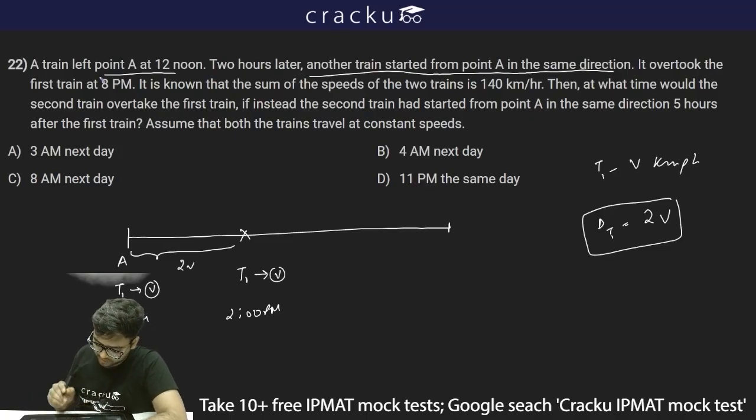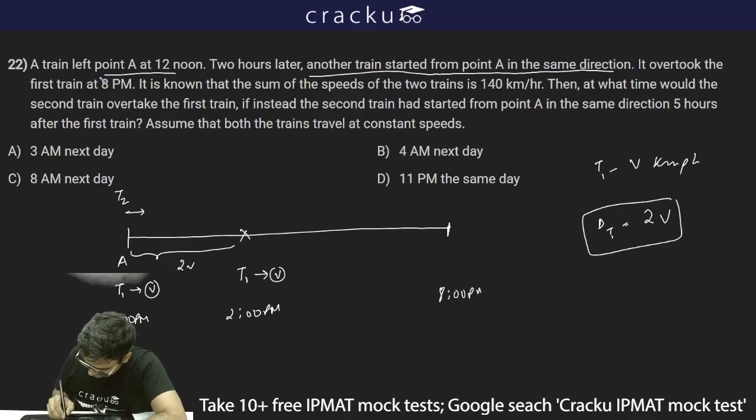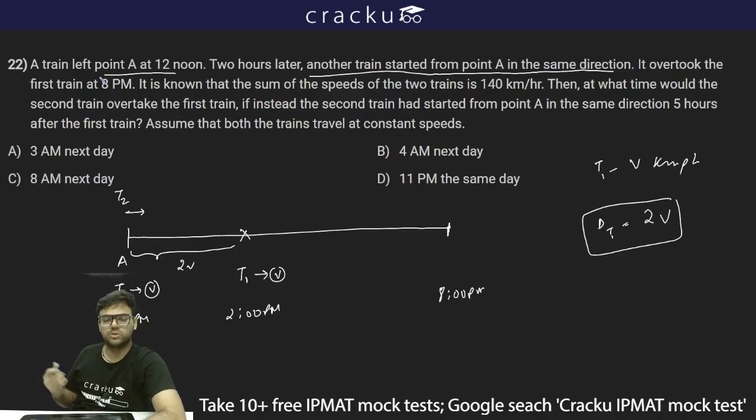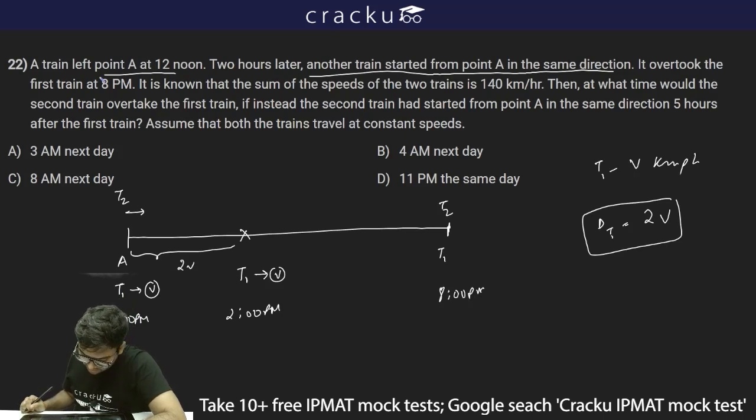At this time, 2 hours later, another train started from point A. So there is T2 now, which started from point A. It overtook the first train at 8 p.m. So let's say this is the point at 8 p.m. where T1 and T2 are both coinciding, or T2 is overtaking T1. So this is T1 and T2 now both at the same point. It is known that the sum of the speeds of the two trains is 140 km per hour.